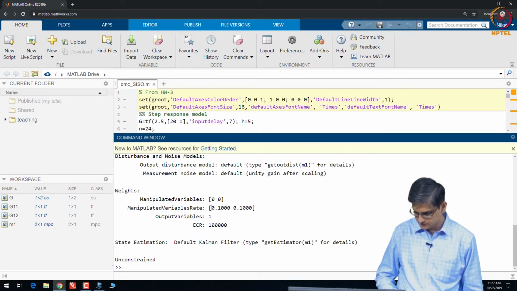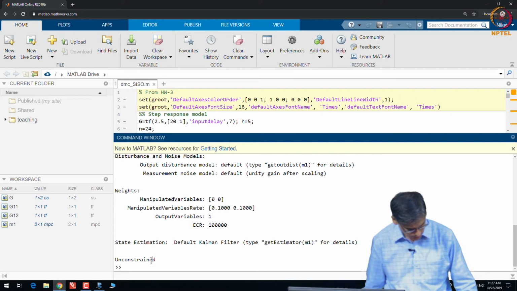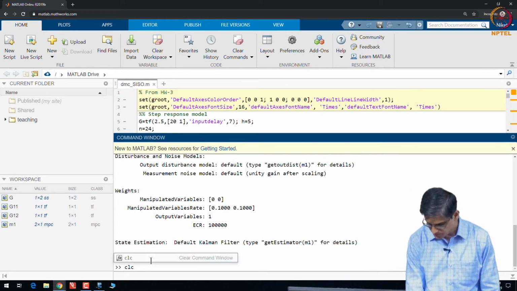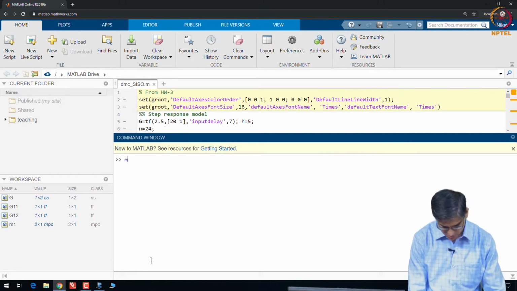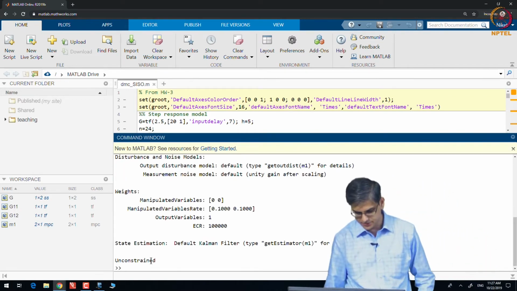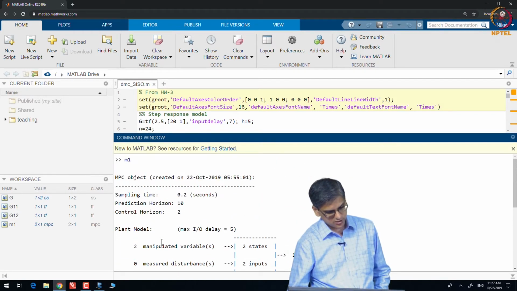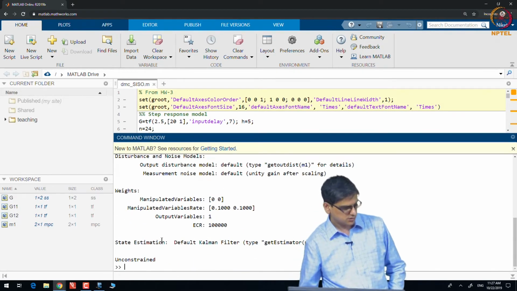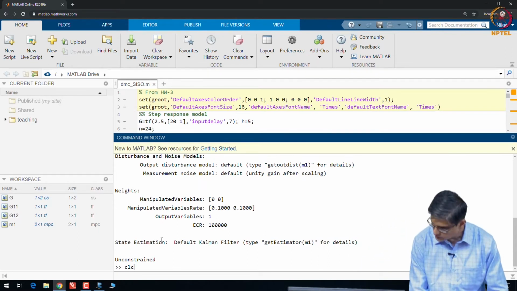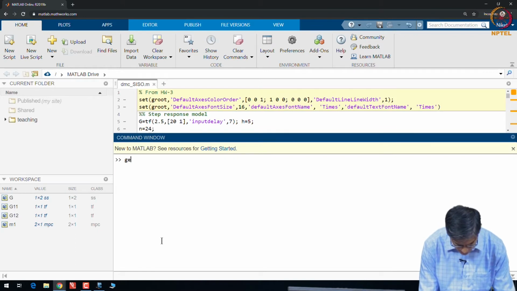Okay. So, now how do we change these values? Before changing these values, let us look at our MPC controller element. Okay, this was the MPC object, but this is not in the form that would be very useful to us. Let us use the command called get.